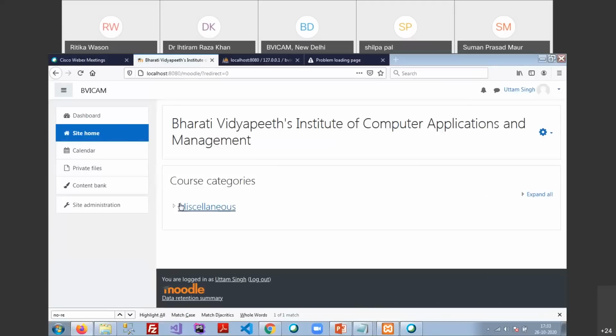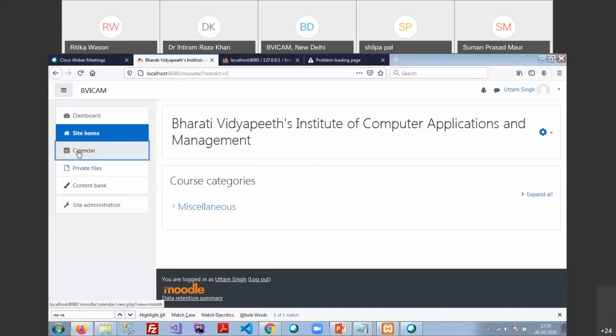These are the course categories. Right now there is just one default course category, called Miscellaneous, and it is available here. Right now this is blue, but if I hide this one, it will become gray. As a teacher, manager or course creator, you are able to see hidden categories as well, but if you are a student, you are not able to see them.